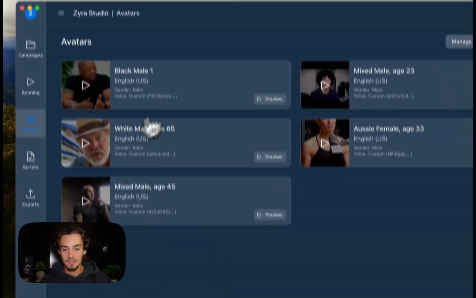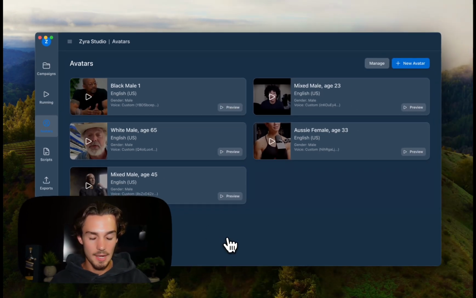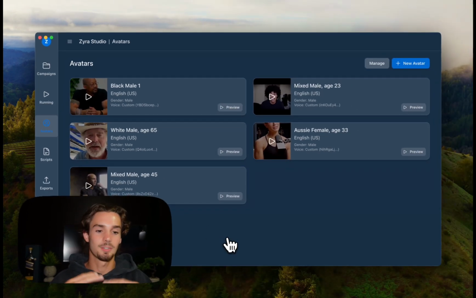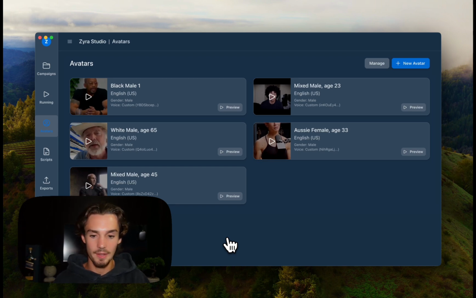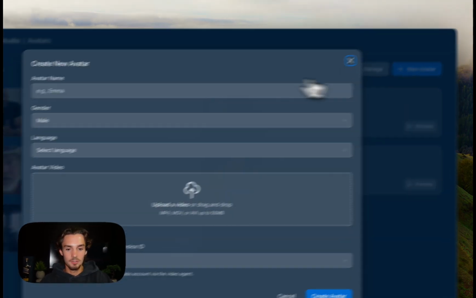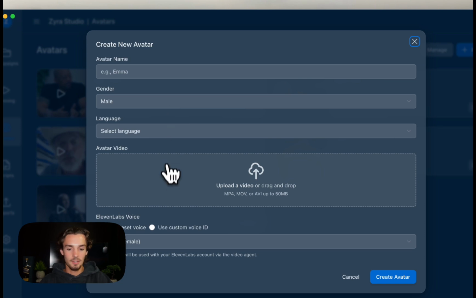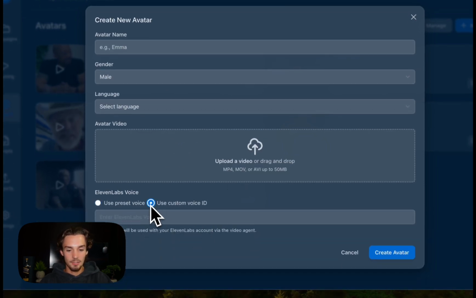So as you can see, I just added 5 avatars in here. This is not my main project. I didn't want to publicly show that because I have a lot of brand information that's confidential on there. But if you want to add a new avatar, all you do is you come in here, you give them a name, a gender, language, you upload a video, and you can add an 11 Labs custom voice ID. So that's super important because you want to use a specific voice.